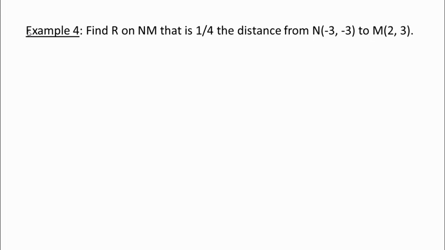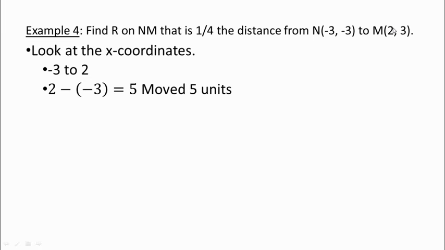So number 4, find R on NM that is 1/4 the distance from N to M. So I give you the coordinates of N and M. You need to calculate the distance between N and M, with your x coordinates and your y coordinates. First I'll start with the x coordinates. They went from -3 to +2. So how many did that move? Take the second one and minus it by the first one. 2 minus -3 is 5.